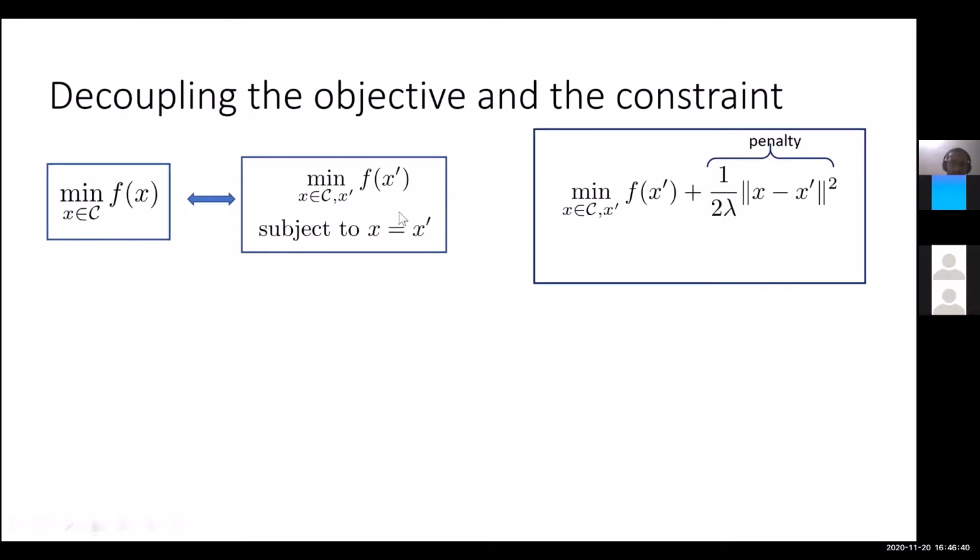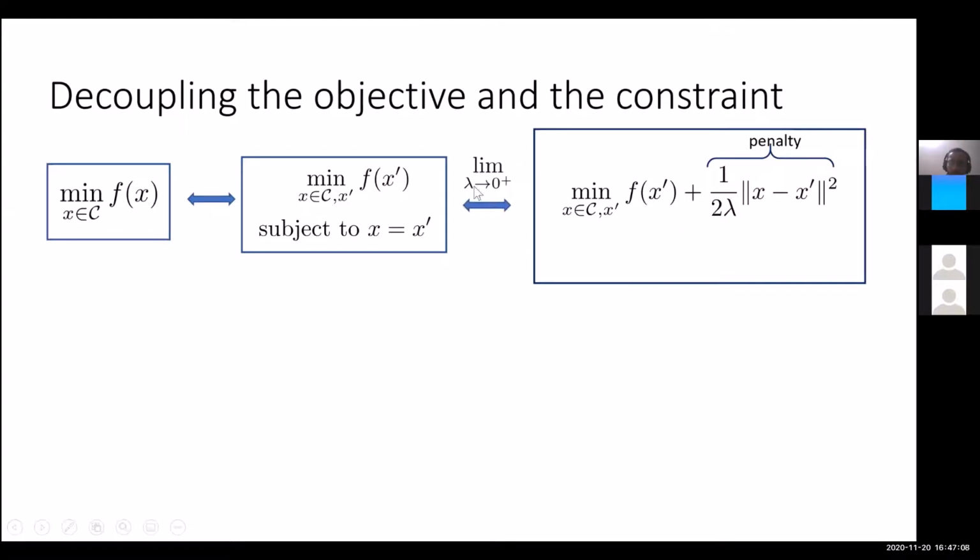This can now be relaxed to be approximate by adding a penalty term, which is 1 over 2 lambda times x minus x prime squared, right? So instead of having exact equality, we are putting a penalty on the difference x minus x prime squared with a penalty parameter, which is 1 over 2 lambda. And now the constraint is only on x, which appears here, and x prime, which appears in the function, is actually a free variable, right?